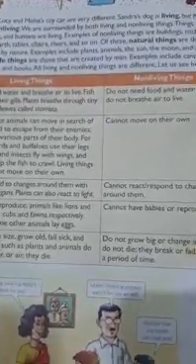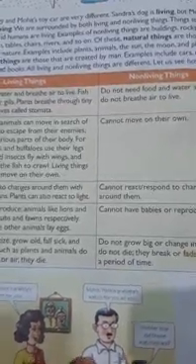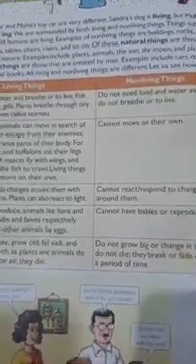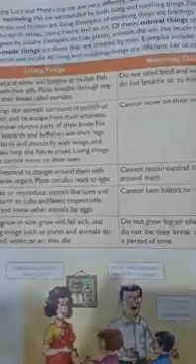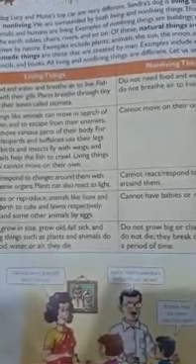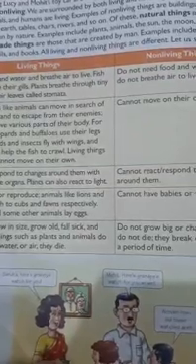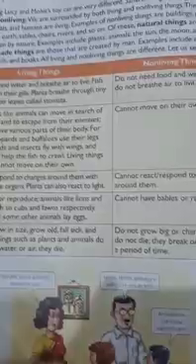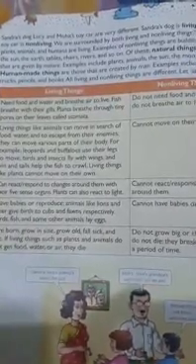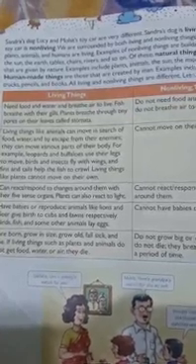Now we'll start our part 2, that is the differences between living things and non-living things. Children, at the end of this video you will understand what the differences between living things and non-living things are, and you can differentiate between them. Okay, let's begin. First of all, living things need food and water and breathe air to live.